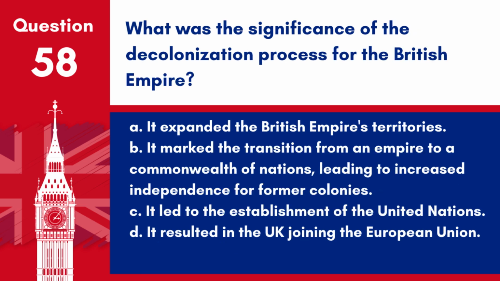Question 58. What was the significance of the decolonization process for the British Empire? A. It expanded the British Empire's territories. B. It marked the transition from an empire to a commonwealth of nations, leading to increased independence for former colonies. C. It led to the establishment of the United Nations. D. It resulted in the UK joining the European Union.